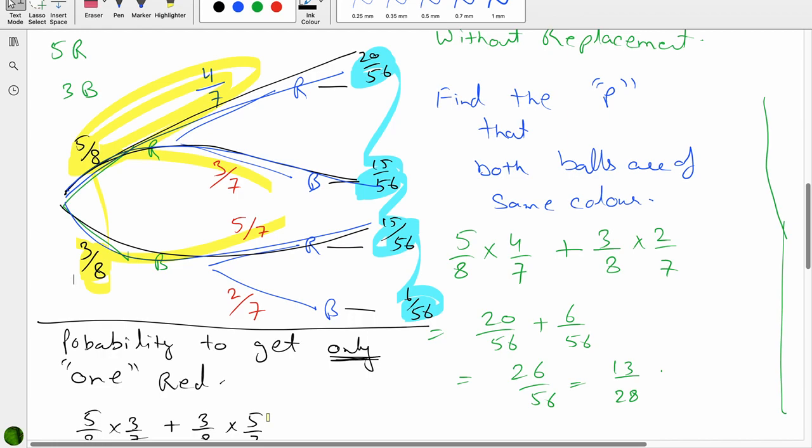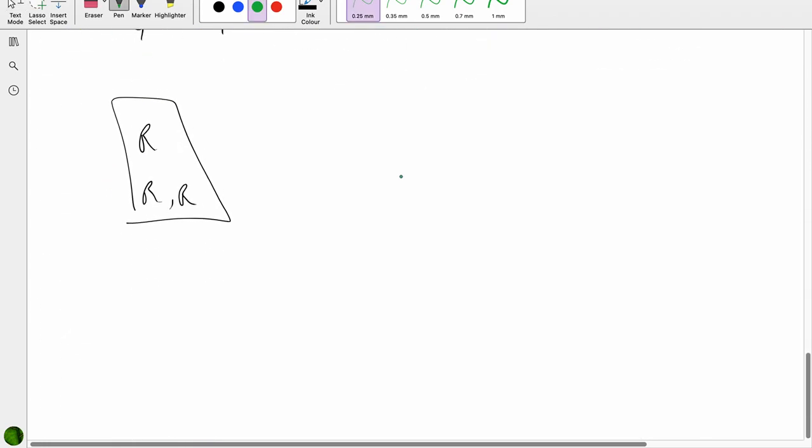Or what you can do is just subtract the last line which is not selected from 1. Last line was 3 by 8 into 2 by 7, which is 6 by 56. So at least one red is 1 minus 6 by 56.